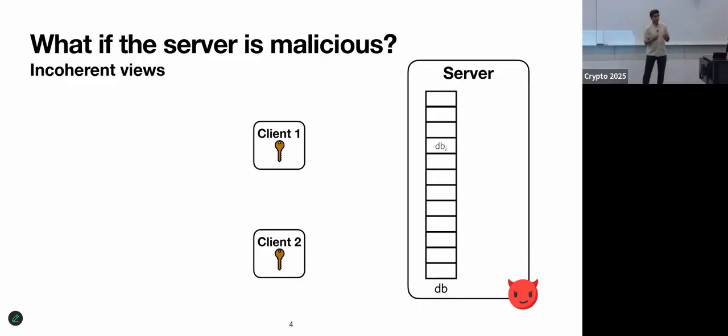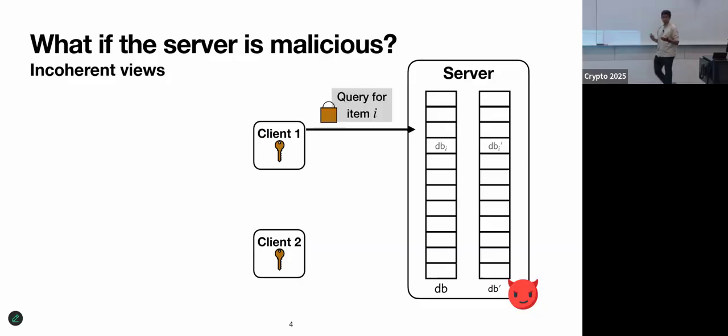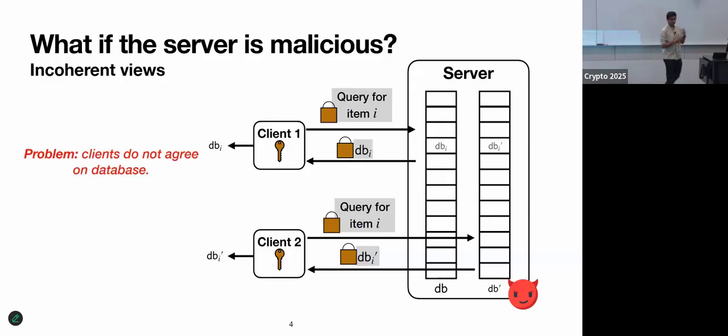But the second kind of attack can happen when there are multiple clients interacting with the server. What the server can do is show each client a different view of the database. To client 1, it can show DB, and to client 2, it might show a different database, DB prime. Now, even if the clients ask the same query for the same location, they might get different answers back. We call this an incoherent view attack, and basically the point is that the clients disagree on what database they're interacting with.